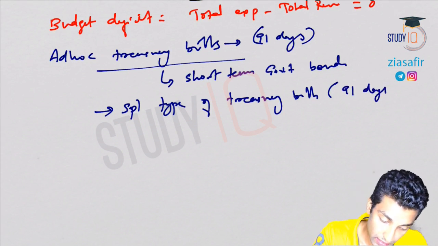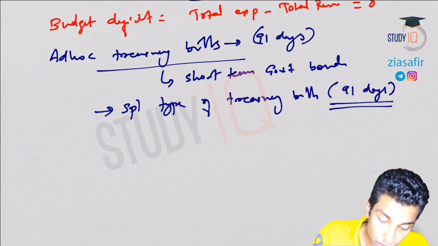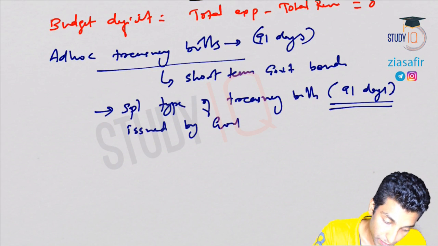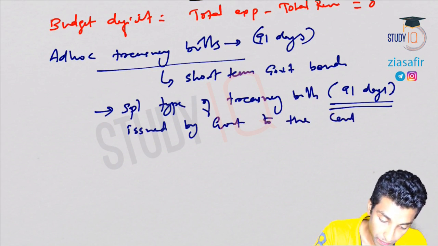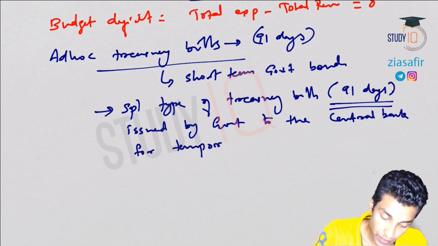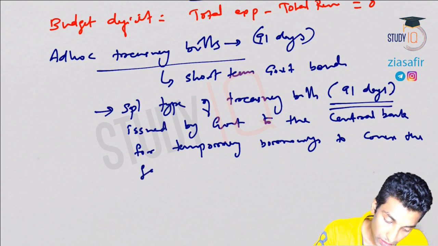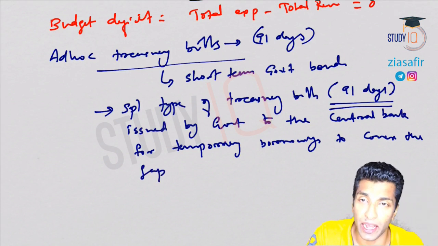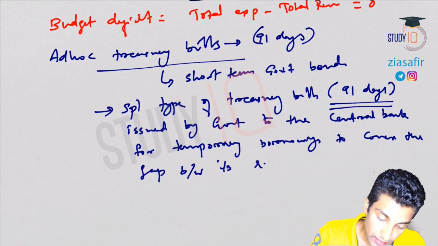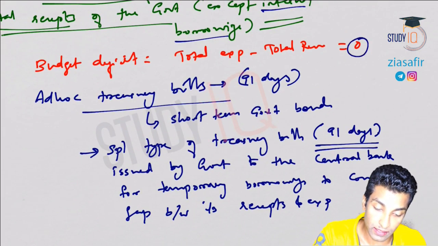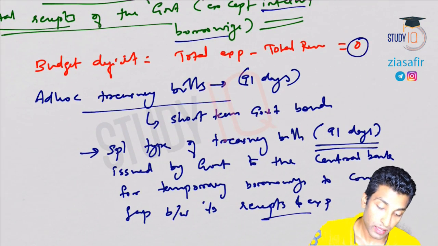So it is short-term government bonds of 91 days, issued by the government to the central bank for temporary borrowing, to cover the gap, basically the time lag, between its receipts and expenditures. That's why I've written this as 0 when you are including this. So it will be 0.